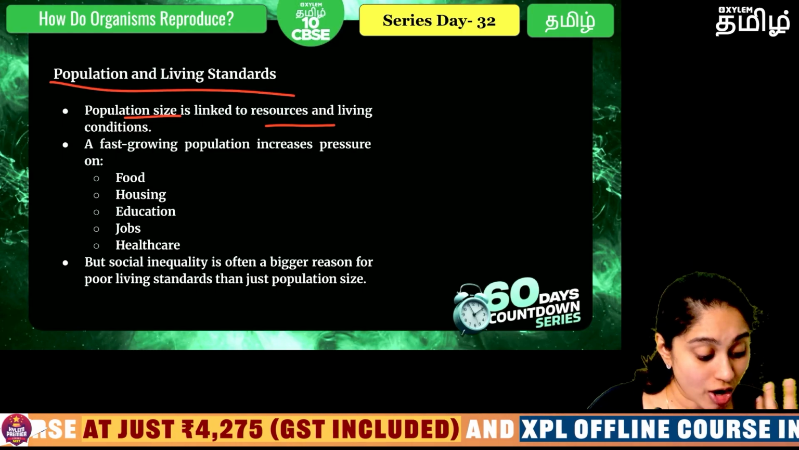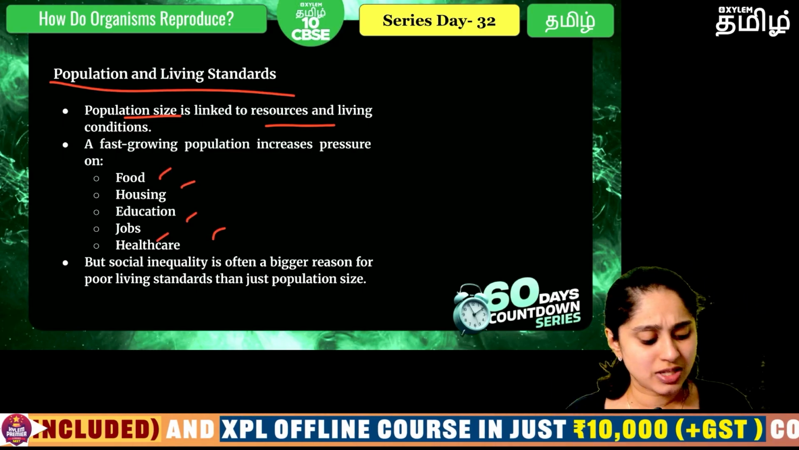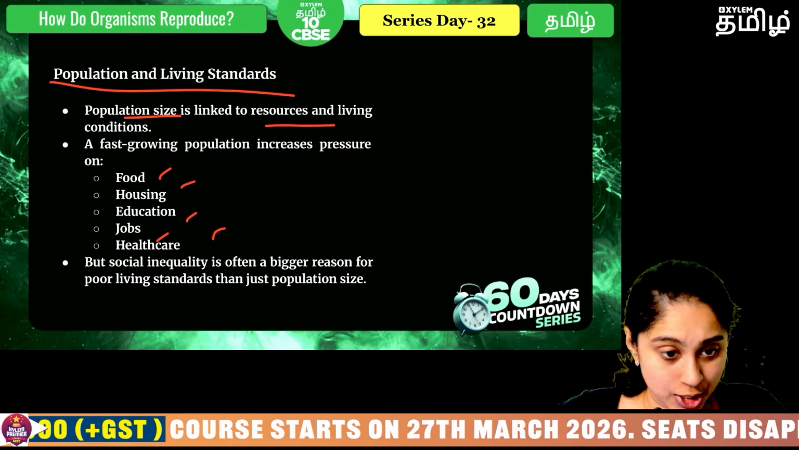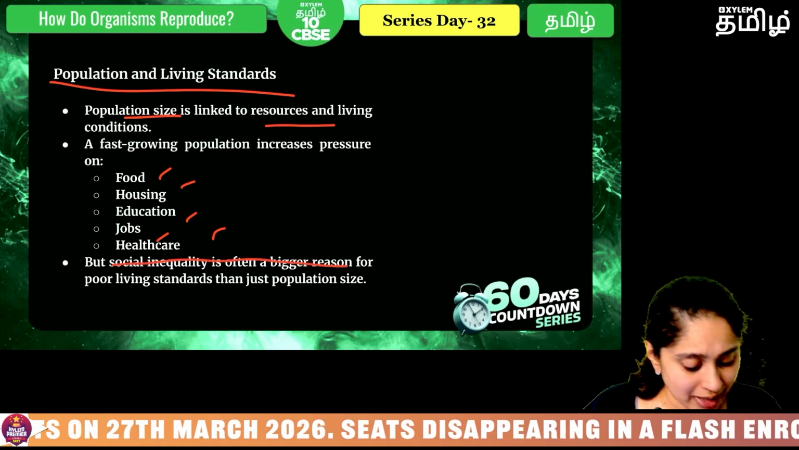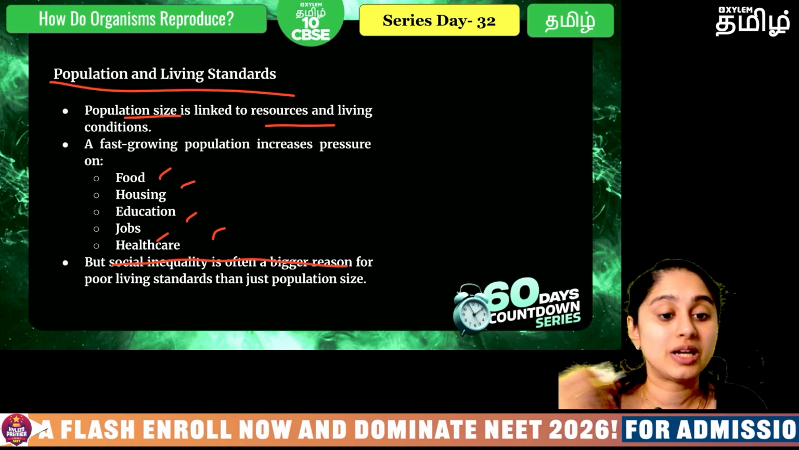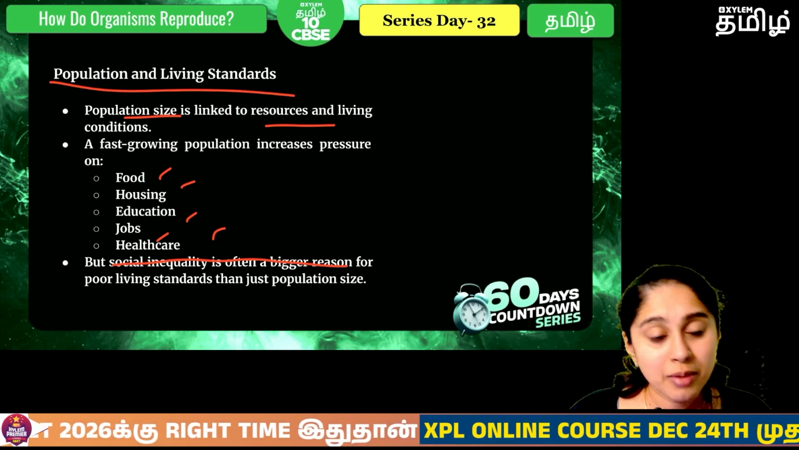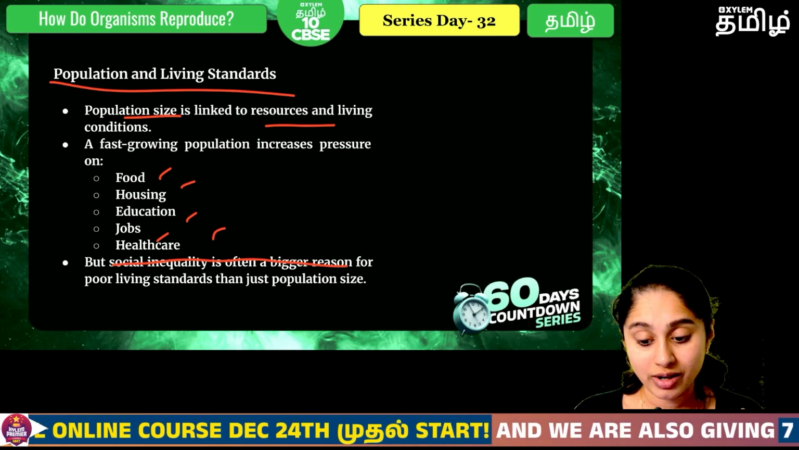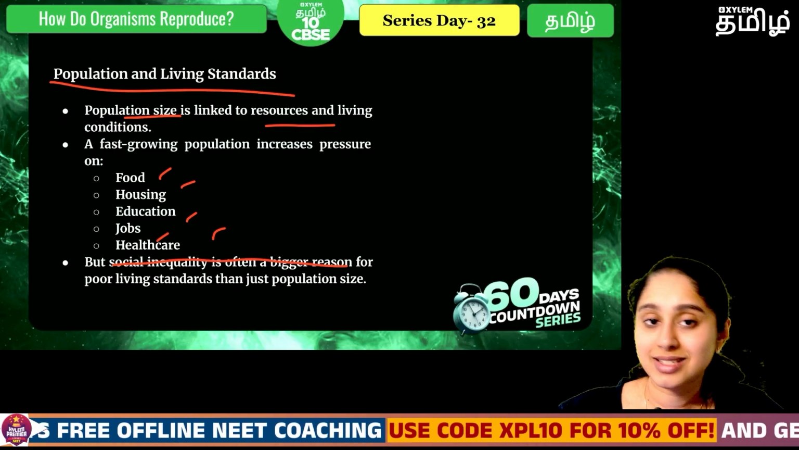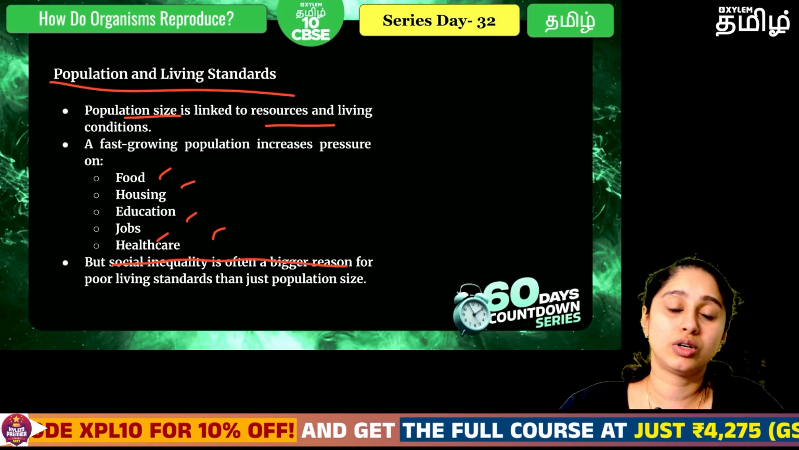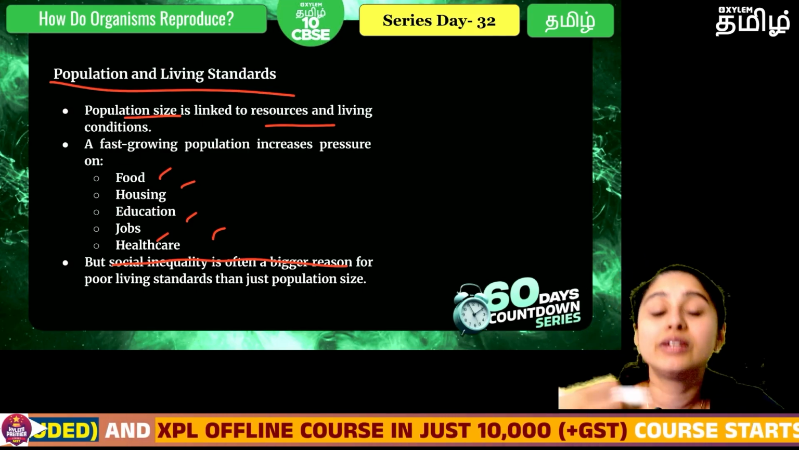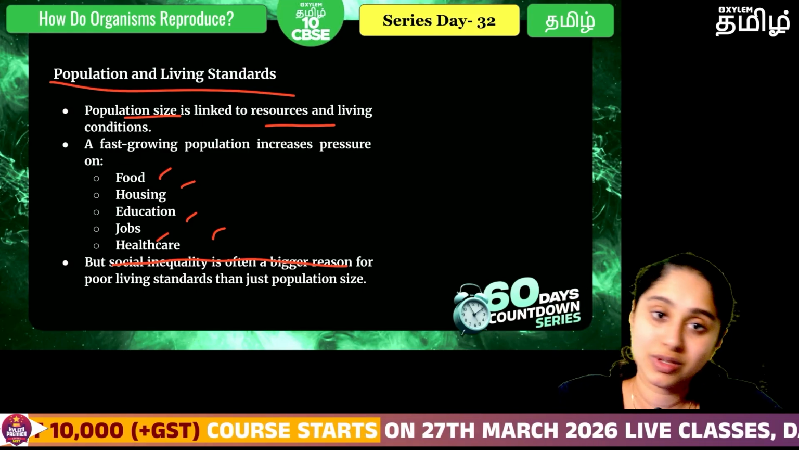So there is a lot of pressure on food, housing, education, jobs and all that when there are big families and there is an explosion in the population. Social inequality is the reason why the poor become poorer and the rich become richer. You must have heard that, right? Because we are not equally giving all the opportunities to everybody, and that is definitely a major problem. So the more we try to keep the population under control, the better we will be able to cater to the individuals of the society.